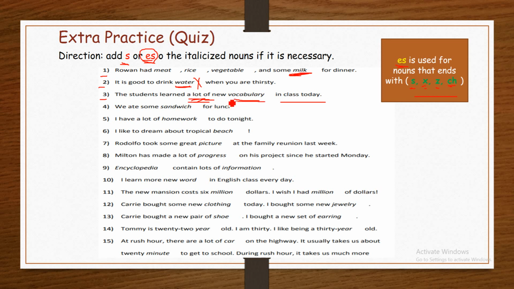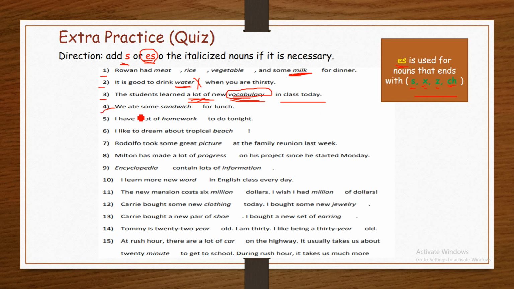It means they learned more than one vocabulary word. But vocabulary is a special word. You cannot pluralize vocabulary. You cannot say vocabularies. You cannot count vocabulary.